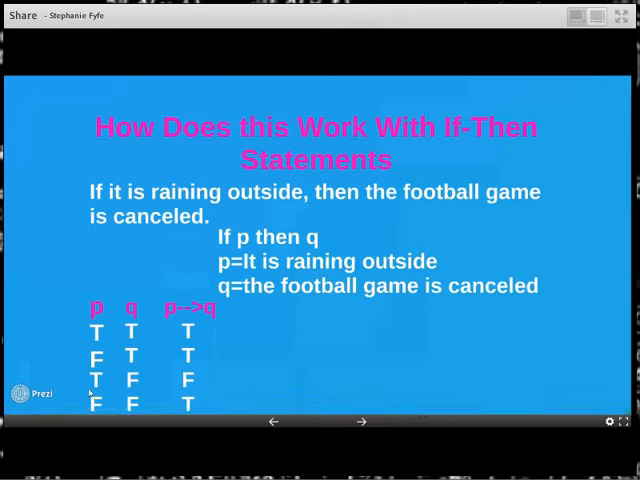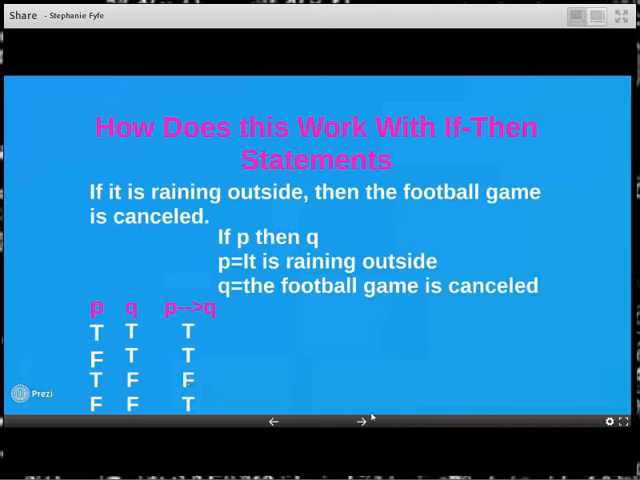I know it's kind of a counterintuitive type of logic, but that's how it works. And it makes it a little bit easier when we put number statements in here, and you'll see a little bit better about how they work. So the only thing that we forgot about was down here, which is if it's raining outside, and that's true, but they didn't cancel the football game, that's false, then the whole statement is false.